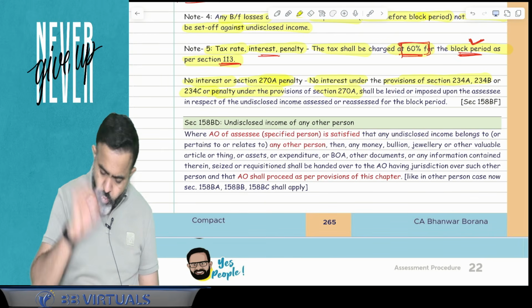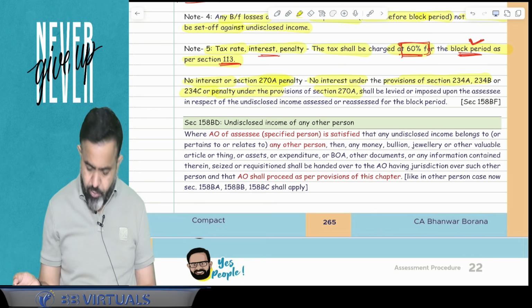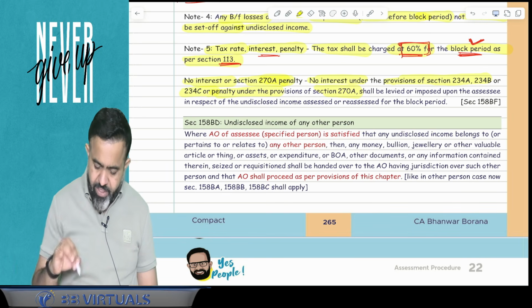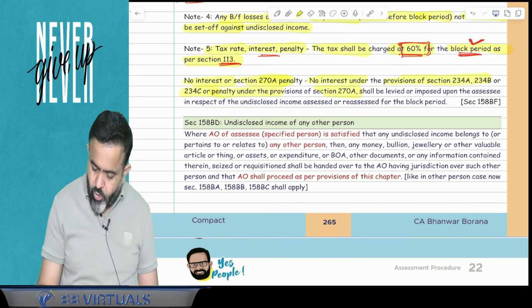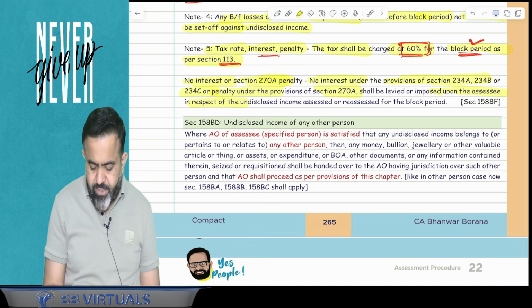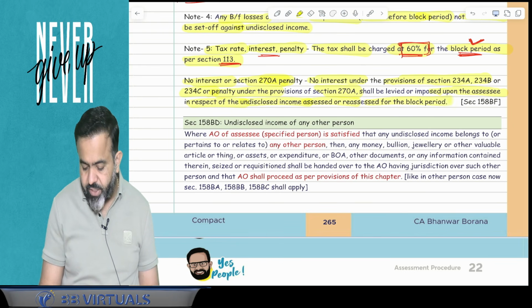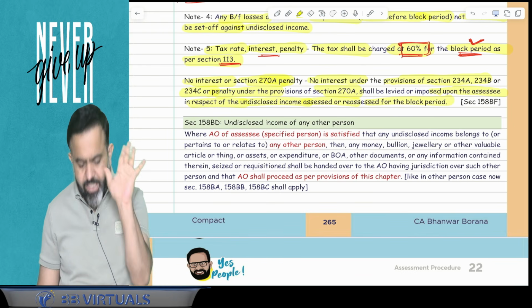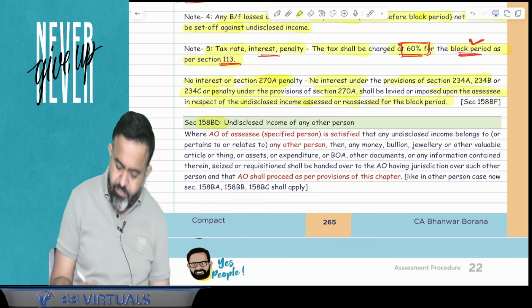No interest under section 234ABC or penalty under section 270A shall be levied or imposed upon the assessee in respect of undisclosed income assessed or reassessed for the block period. Done. Now next section is 158BD.